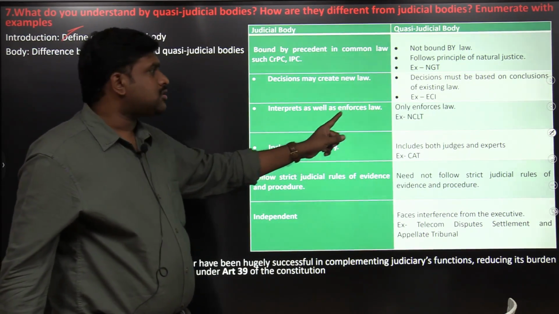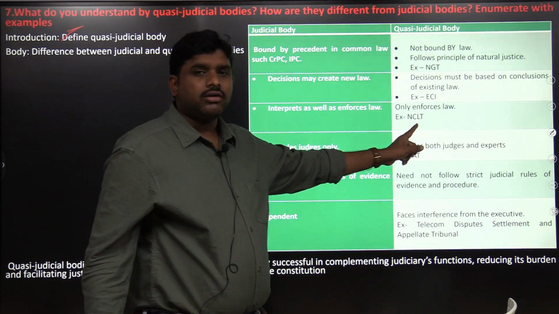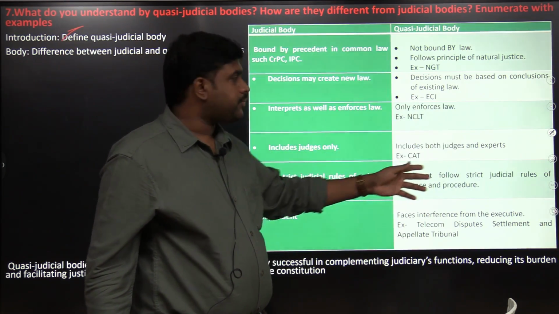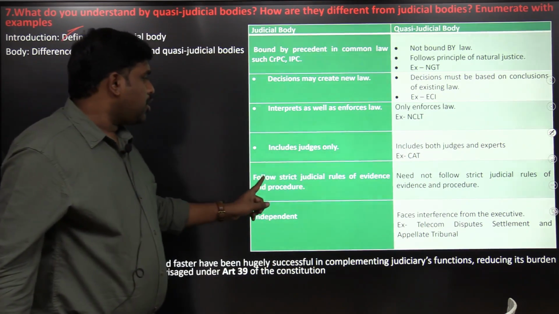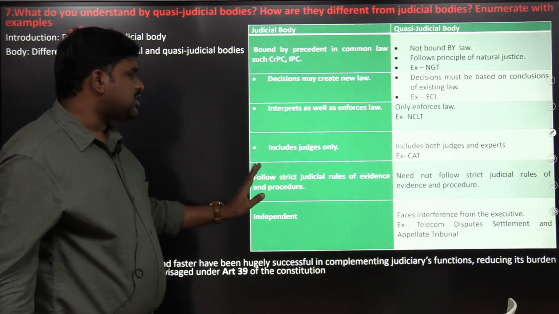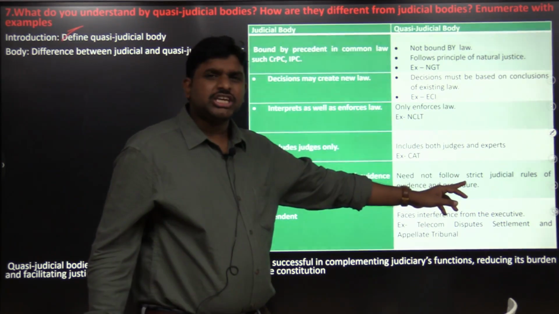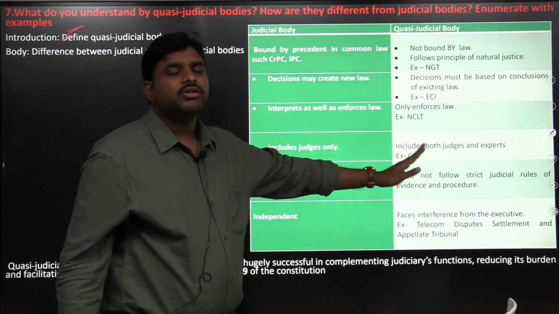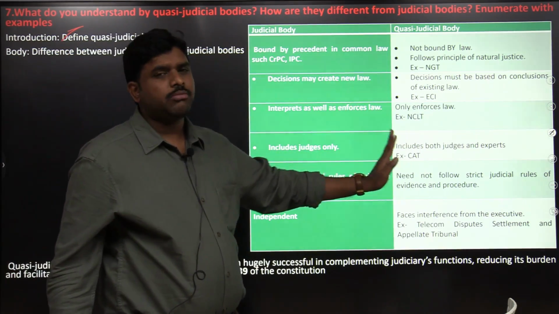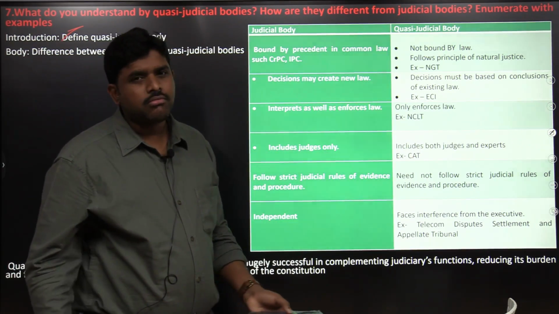A judicial body interprets as well as enforces law, while a quasi-judicial body only enforces law. Judicial bodies include judges only, while quasi-judicial bodies include judges and experts. Judicial bodies follow strict judicial rules of evidence and procedure, while quasi-judicial bodies do not. This is a very good difference between the judicial body and quasi-judicial body. You can follow this model answer.